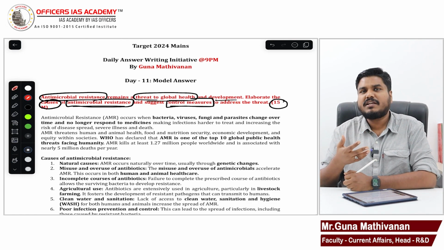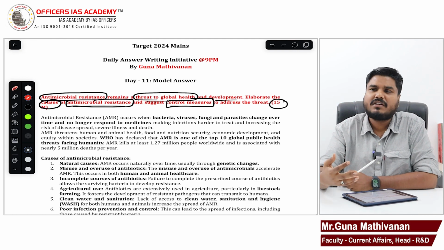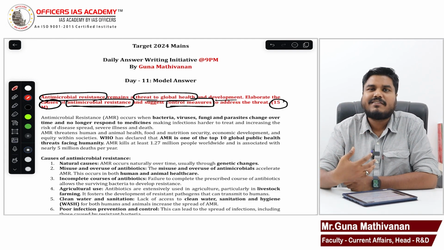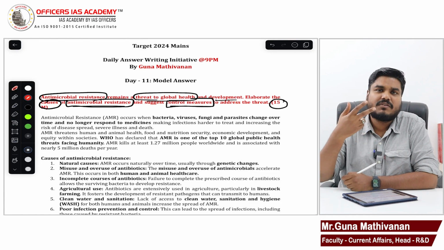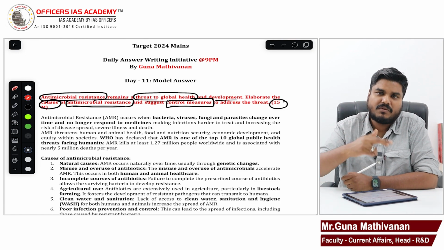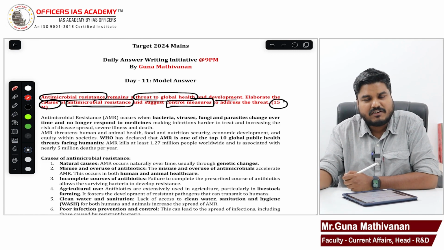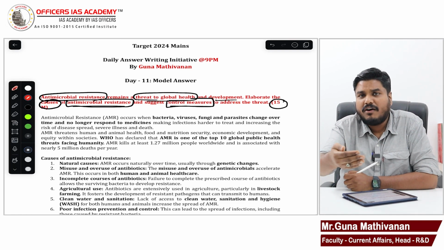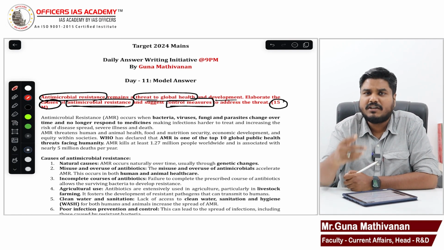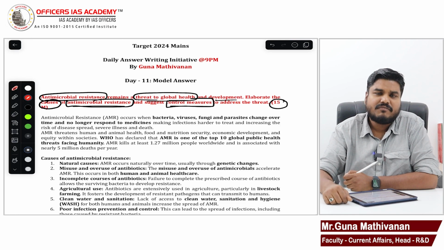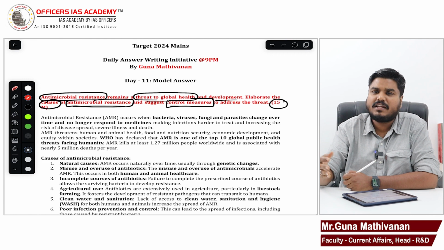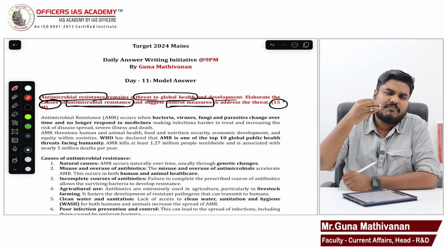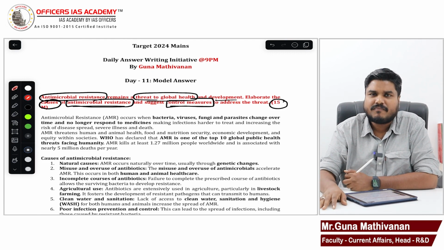Because what happens, we go to a medical shop and buy whatever antibiotics we want. Just like that, we are able to get access, and that is resulting in overdosage or incorrect dosage of antibiotics, causing antimicrobial resistance. So the Indian government has a red line campaign to limit the sale of these drugs over the counter. We have a legislation, but it is not enforced properly. In India, at medical shops, practically you can buy most of the drugs.